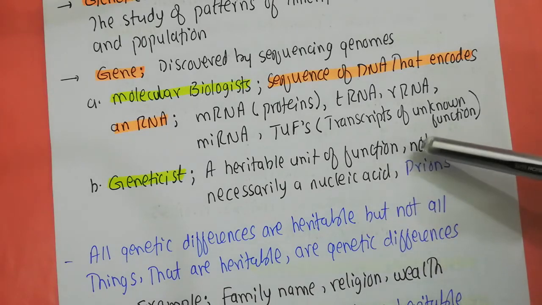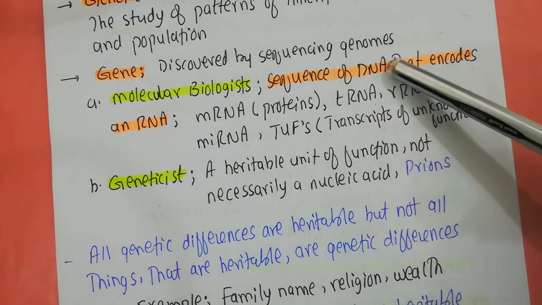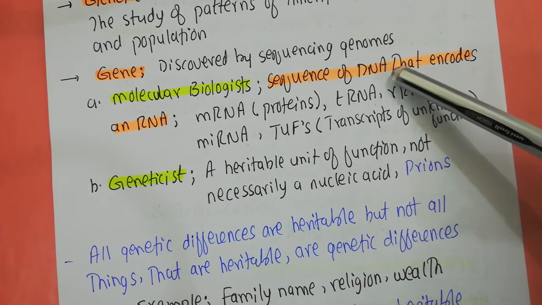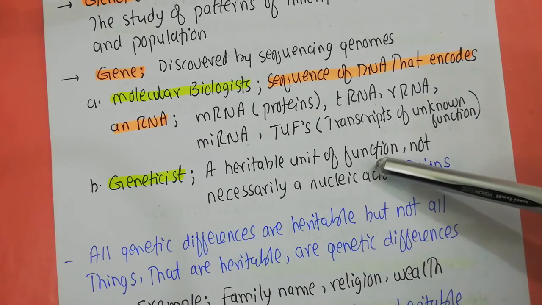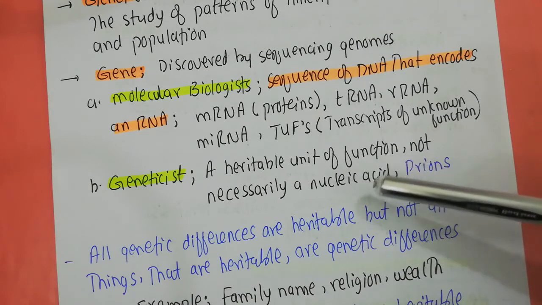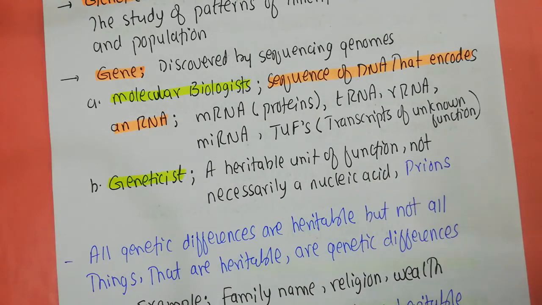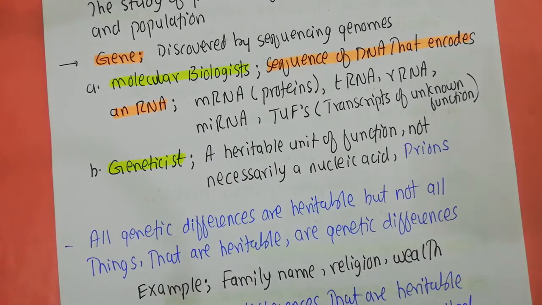So depending on the tradition you come from, your definition can be a sequence of DNA that is coded in RNA, or, if you are a geneticist, a heritable unit of function which is not necessarily a nucleic acid. Now, all genetic differences are heritable, but not all things that are heritable are genetic differences.